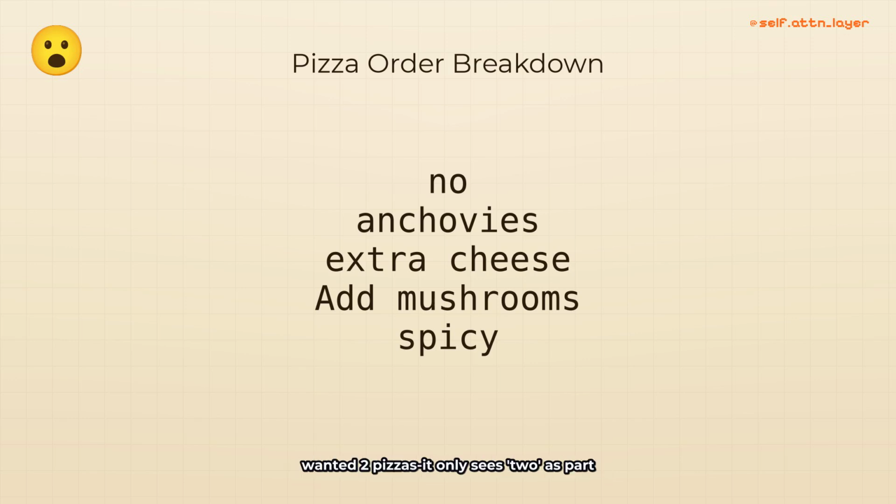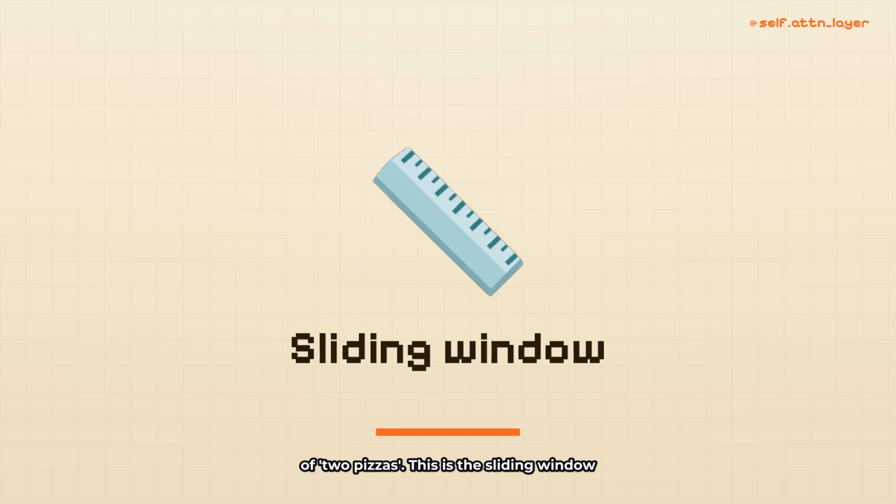It has forgotten you wanted 2 pizzas. It only sees 2 as part of 2 pizzas. This is the sliding window in action. Every time you type, the chatbot adds new tokens to the whiteboard. When the whiteboard is full, it erases the oldest tokens to make room. That's why it forgets the start of long conversations.